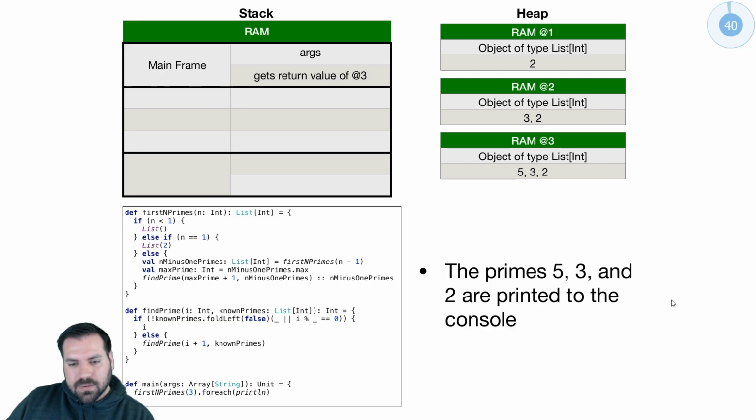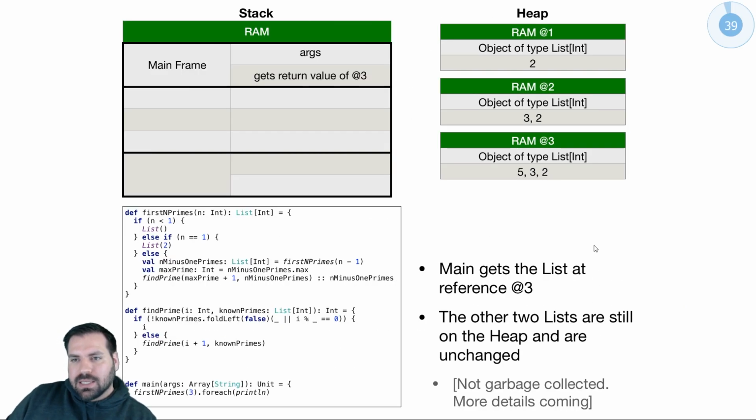It's my last slide, right? No. Print it to the console. This is the last slide I want to talk about.